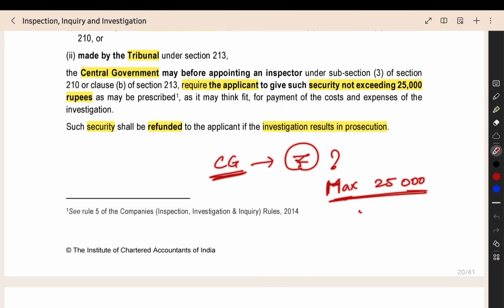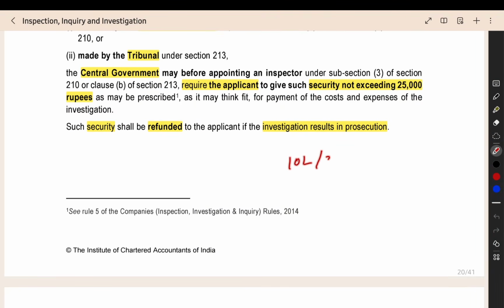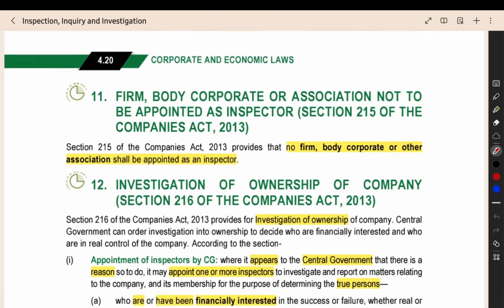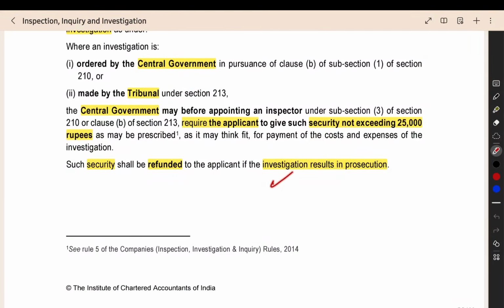If this became a money extracting practice, like the central government asking people to deposit 10 lakh or 20 lakh, then no one would give the application. So a maximum of 25,000 only can be taken from the applicant. Only then will many people come forward to raise such allegations against the company, and only then can we find out the frauds. If the minimum amount itself were 10 lakh or 20 lakh, normal people would not be able to point out wrongdoings done by companies. Then, if the investigation results in prosecution, after you got some evidence and launch the case, the security amount will be fully refunded to the applicant.